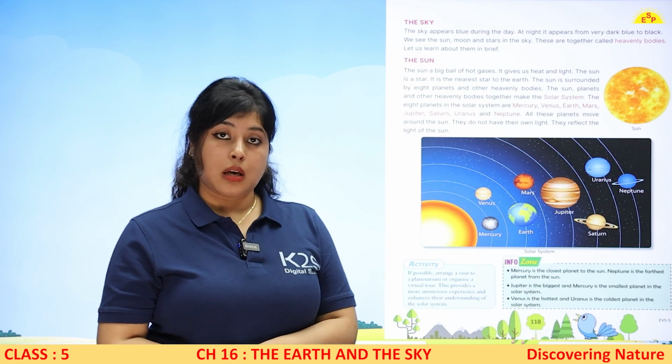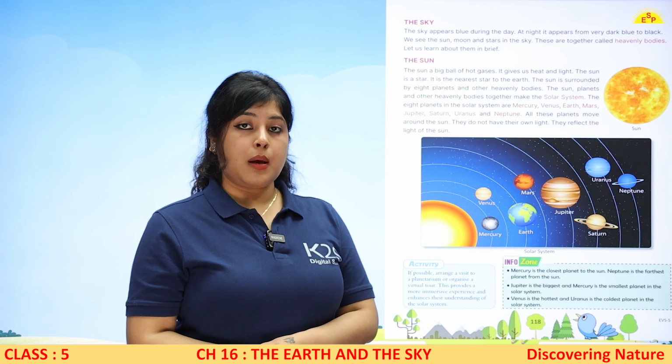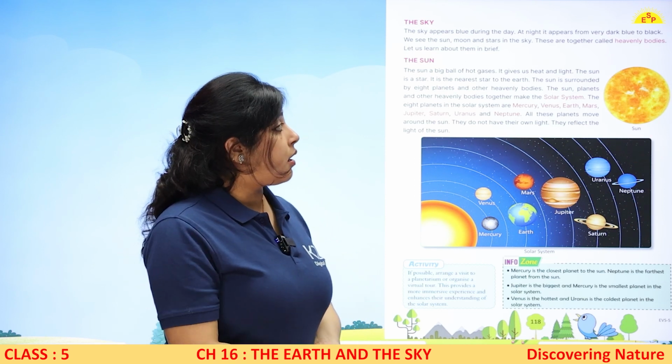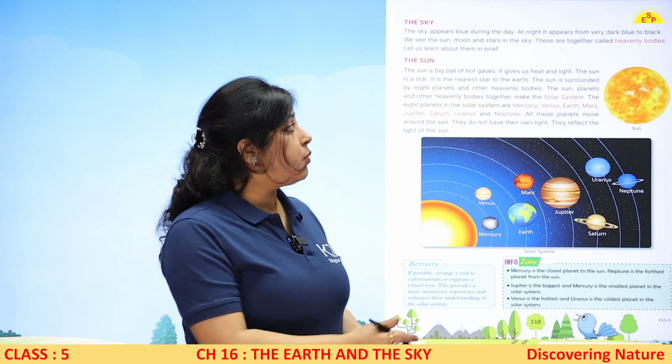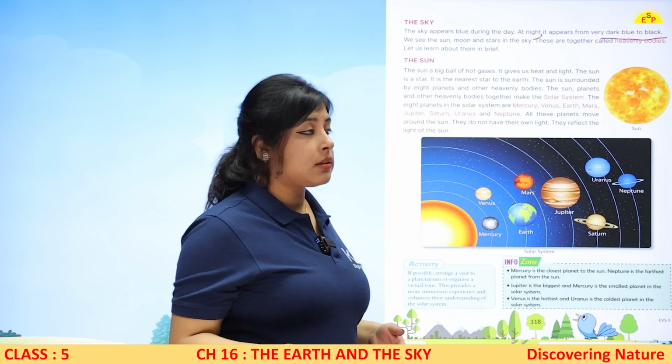Now we'll study the sky. The sky appears blue during the day. तो दिन के टाइम हमें sky blue दिखता है. रात होते ही it appears dark blue. तो ये हमें कैसा दिखता है? रात के समय dark blue या black दिख सकता है.